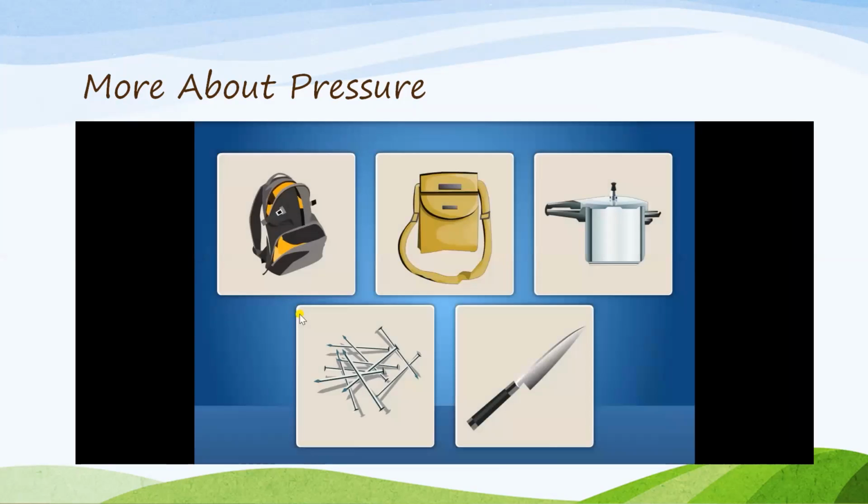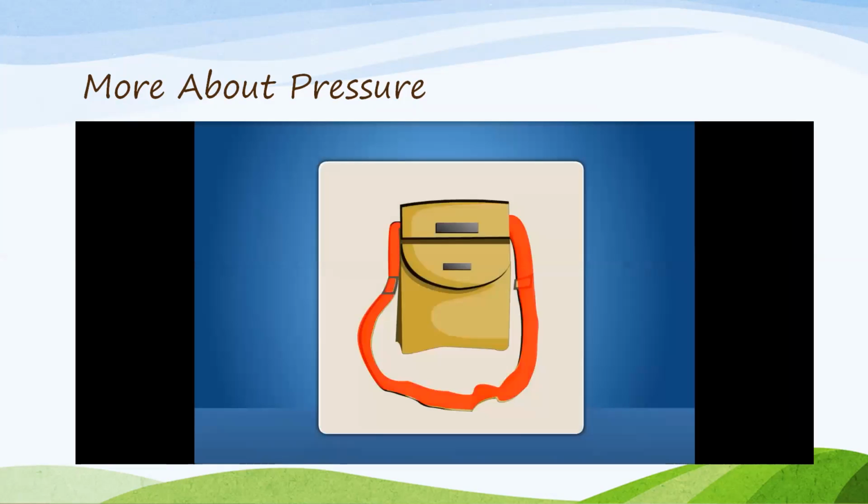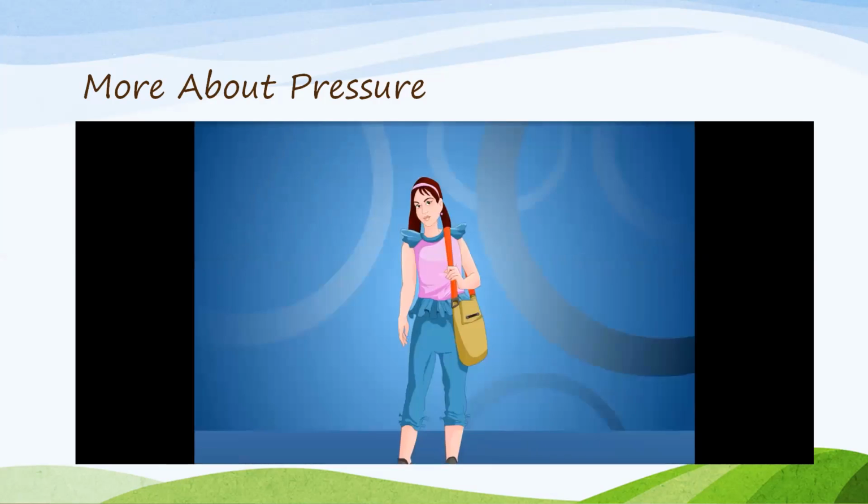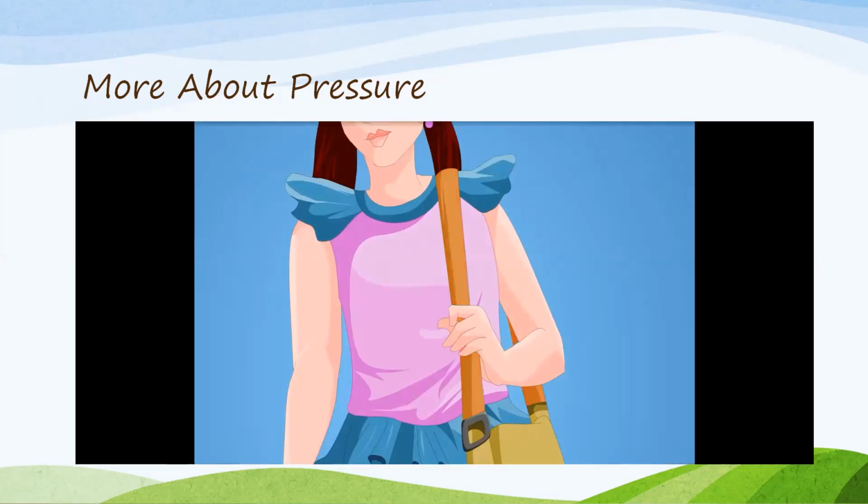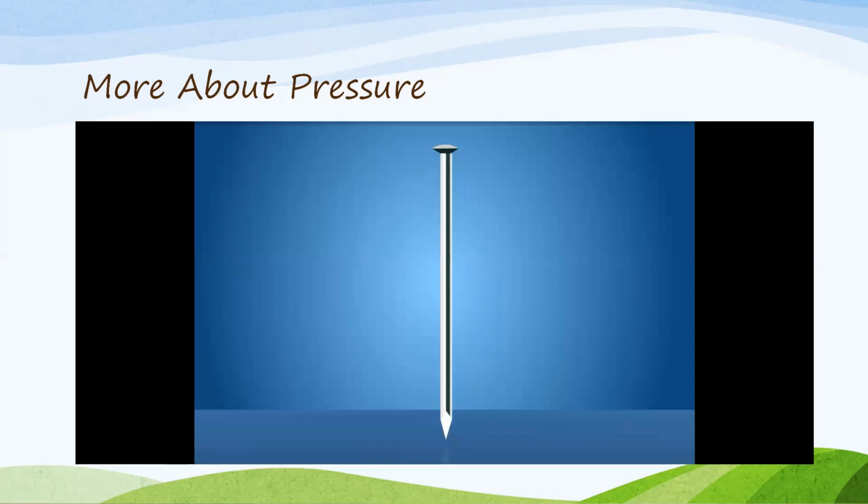There are so many practical situations which can be explained on the basis of pressure. Let us see, it is a side bag, a shoulder bag, right? While choosing a shoulder bag, it is always advisable to choose the one which has wider straps. The reason is when the straps are wide, area is more. As a result, pressure exerted by the bag on your shoulder will be less.